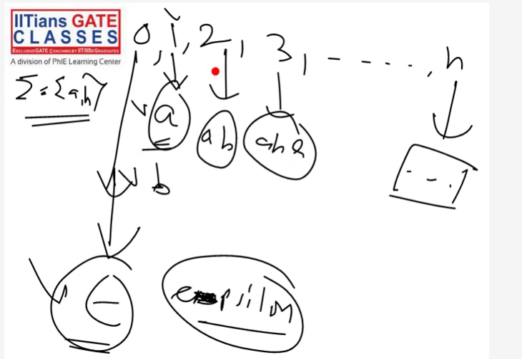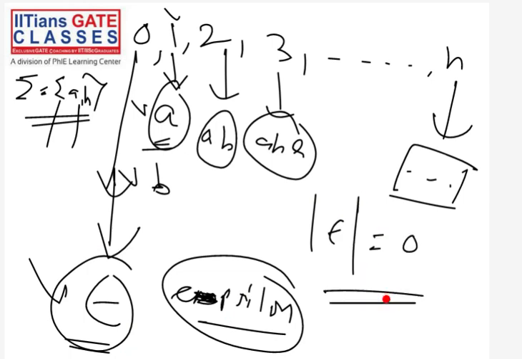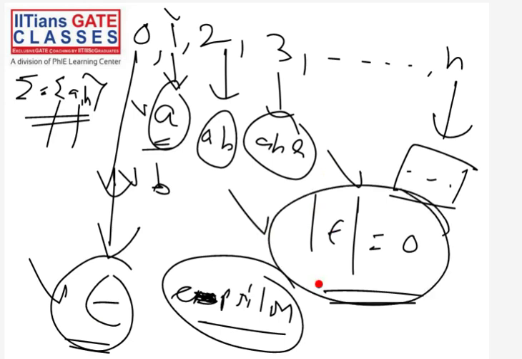Length 1 means one input symbol, length 2 means two input symbols, so length 0 means zero input symbols, and the input symbols are a, b. Here we have no input symbol. To represent this empty string, we use the epsilon symbol. Empty string means zero length string, so the length of the empty string is 0. This is a special string that we have. Remember this: the length of the empty string is 0.